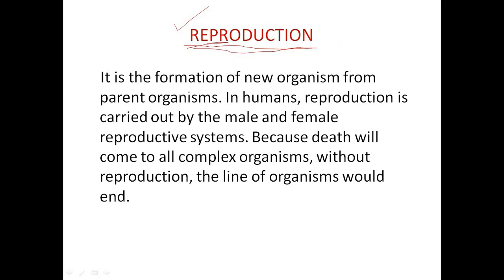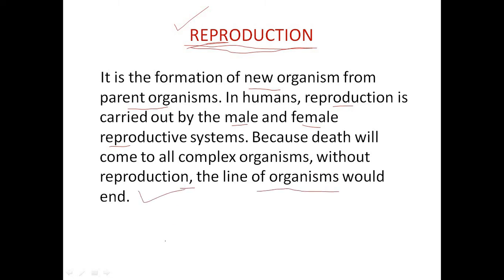Here it is the formation of new organism from parent organisms. In humans, reproduction is carried out by male and female reproductive system. Because death will come to all complex organisms, without reproduction, the line of organism would end.